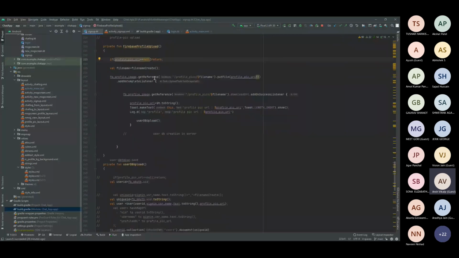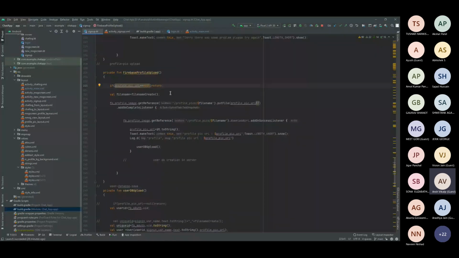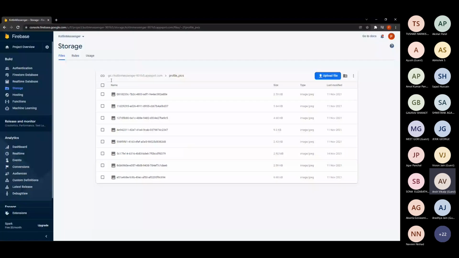In order to get the reference, once you implement Firebase in your particular app, you don't have to always get this particular location, that is, you don't have to get this particular string.